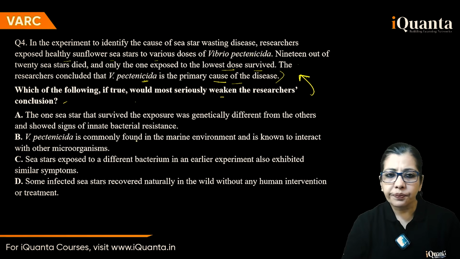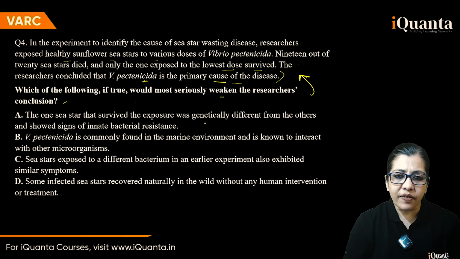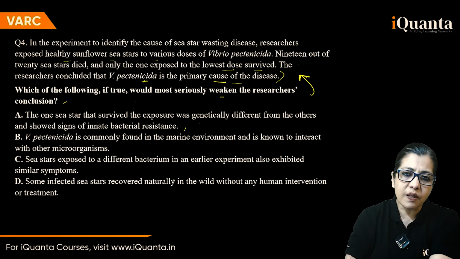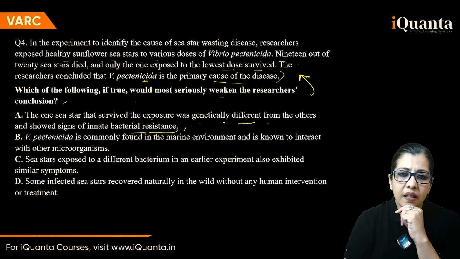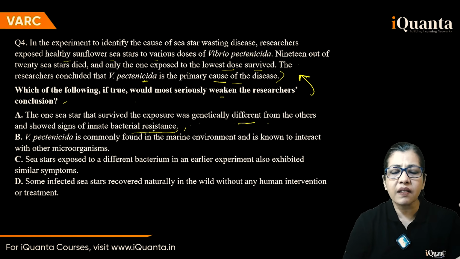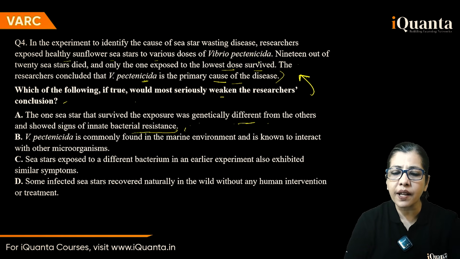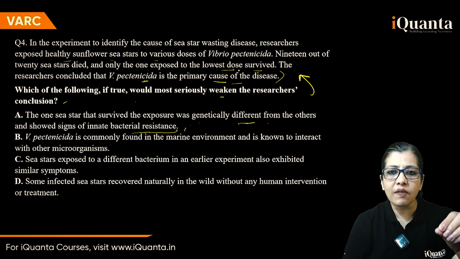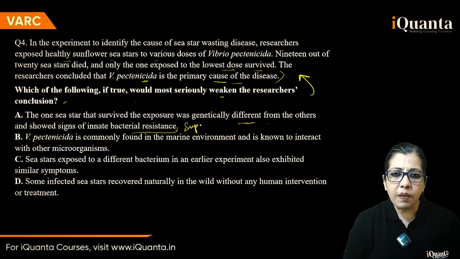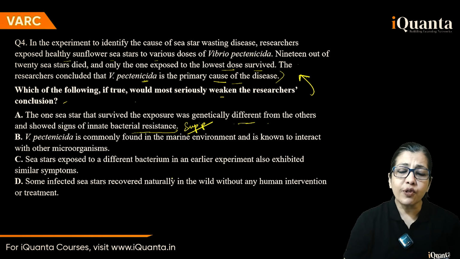Right? So, the one sea star that survived the exposure was genetically different from the others and showed signs of innate bacterial resistance. Okay. It was genetically different and showed signs of this resistance. So this supports it, no? This supports it and says that yes, bacterial resistance was there in it, so it survived. The others did not have resistance, and this Vibrio pentanicida was the bacterium that was found. So because of this they died. So this supports the claim, right? You have to weaken it. You have to say no, it was not because of bacteria.